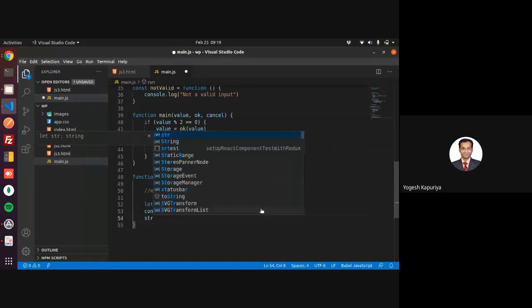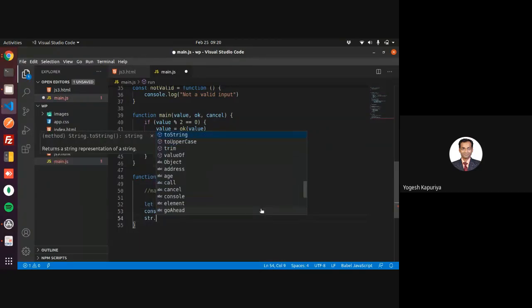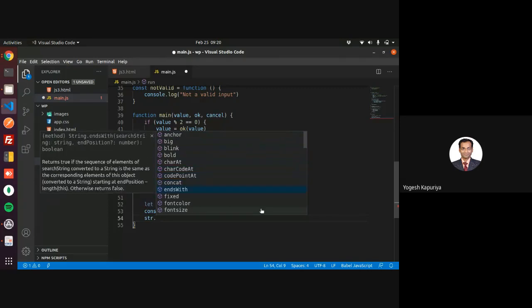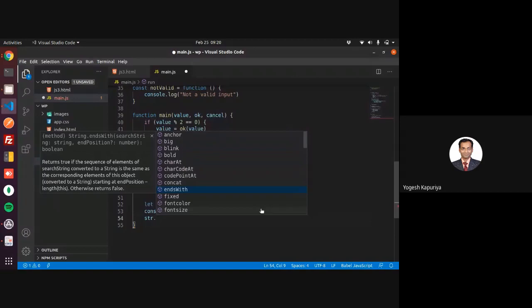For example, let's see how many methods there are: anchor, blink, bold, charAt, charCodeAt, codePointAt, concat, which will concatenate two strings, endsWith, which checks whether this string ends with something.